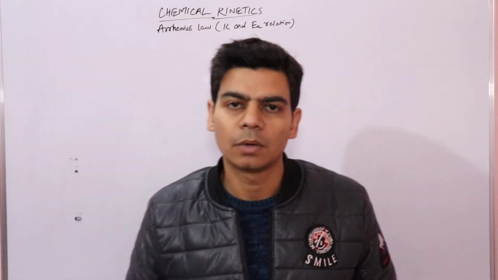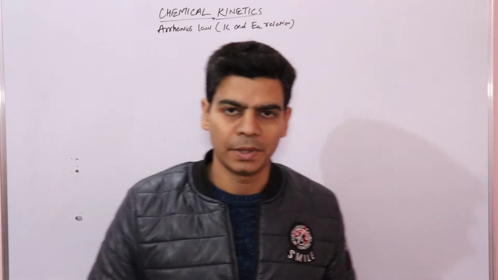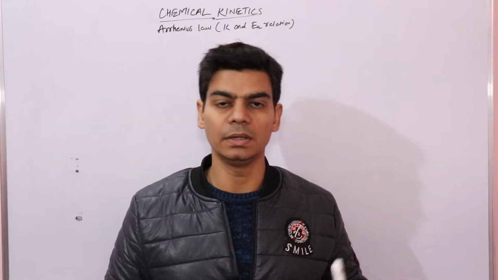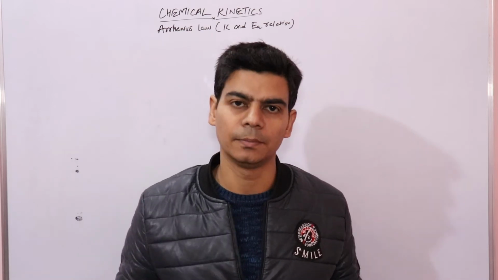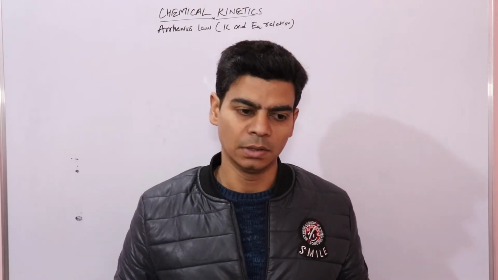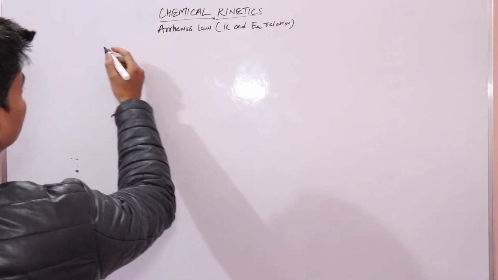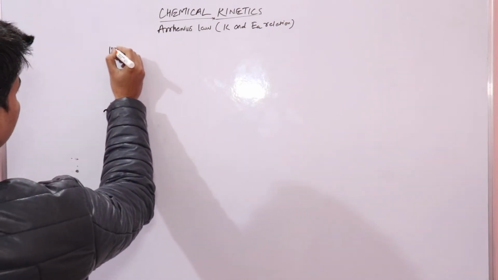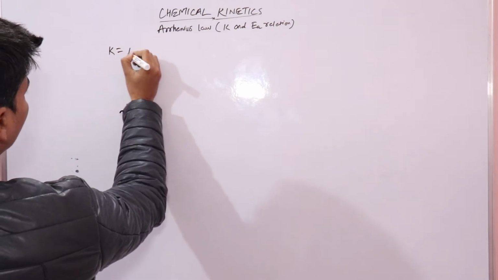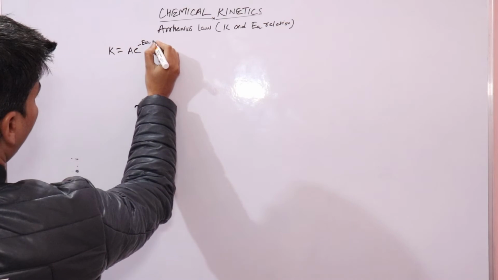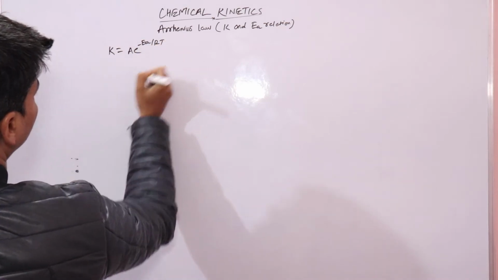Now we will discuss Arrhenius law. Arrhenius gave a quantitative relationship between the rate constant and temperature of the reaction. So for any reaction, Arrhenius gave the relationship K is equal to A e to the power of minus EA divided by RT.